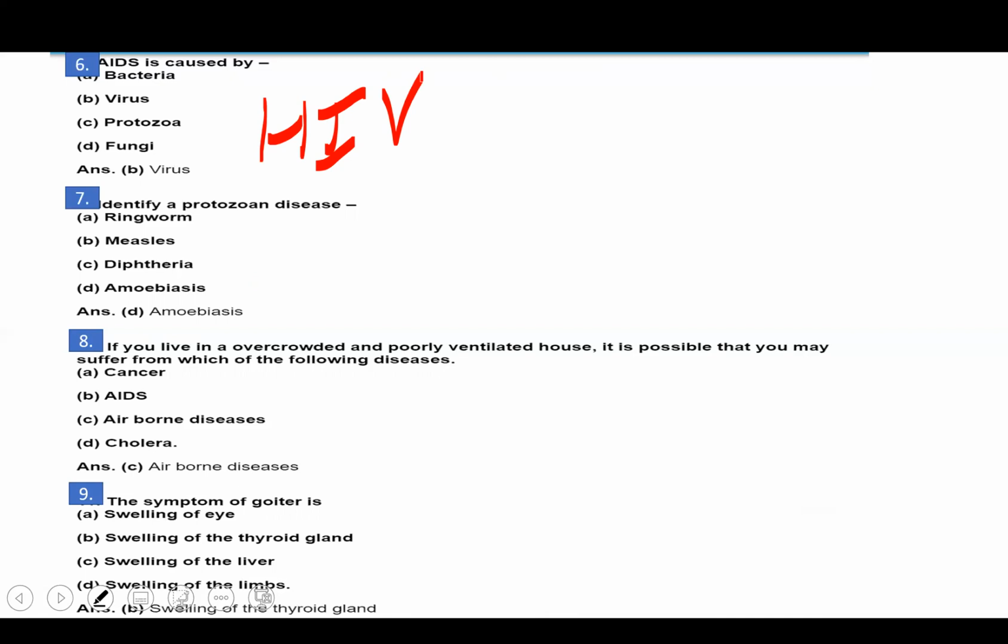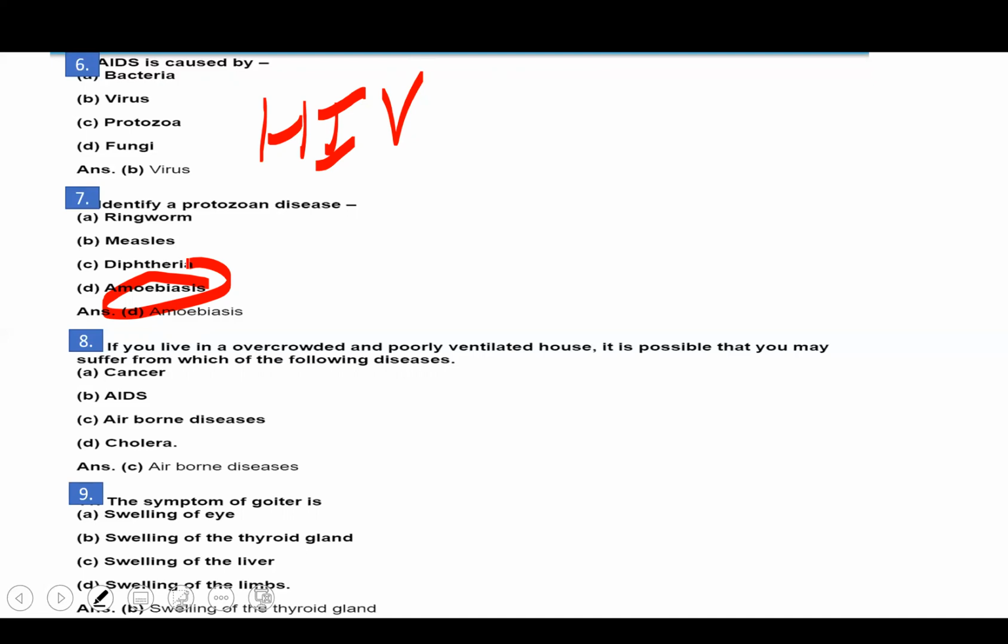And question number 7, identify a protozoan disease. Ringworm is by fungi, measles, no. Diphtheria, no. Amoebiasis, because it is caused by amoeba, and amoeba is a protozoa. So the answer will be amoebiasis.